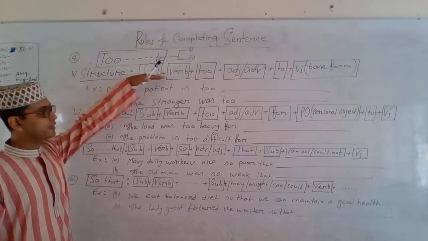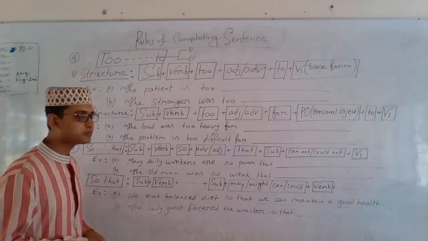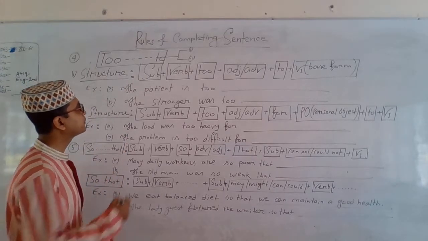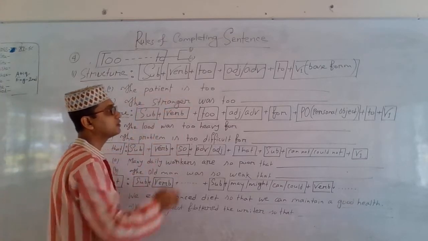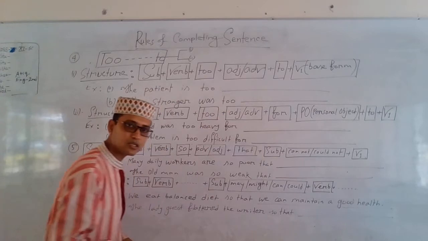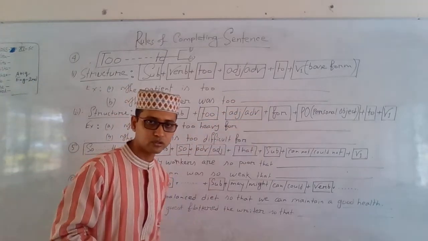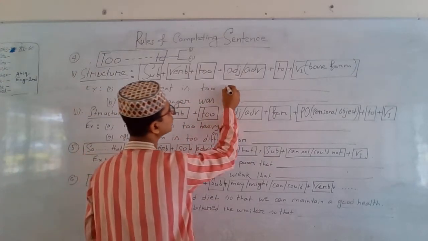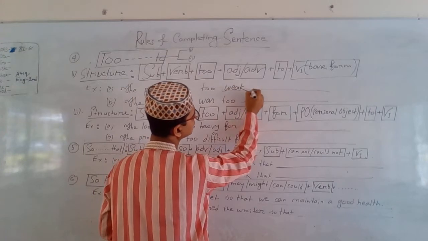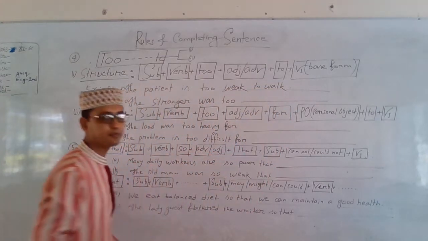Now, depending on the structure, we will try to complete some sentences. The patient is too... This is given here. The rest of the sentence is omitted, and you students will have to complete it. How?